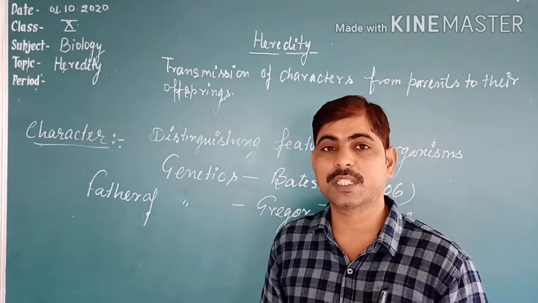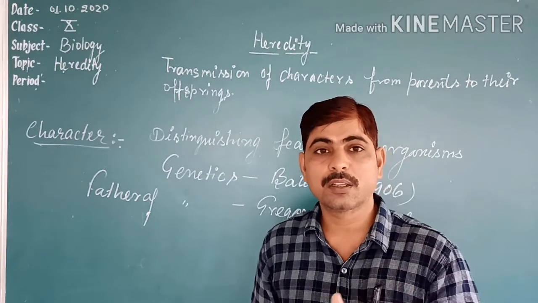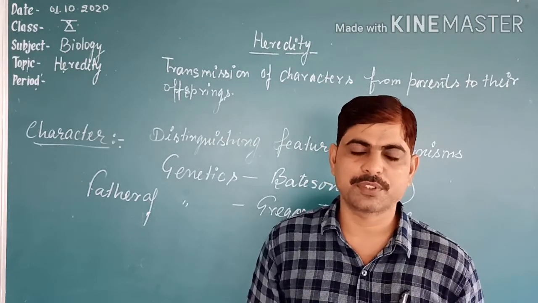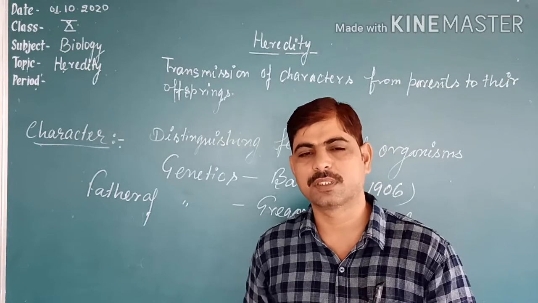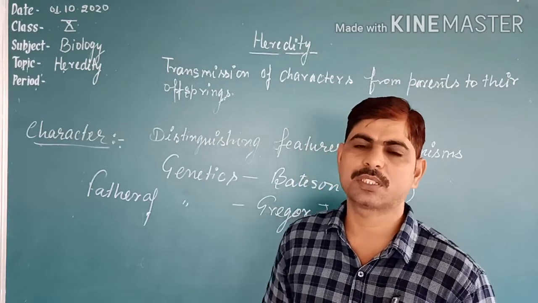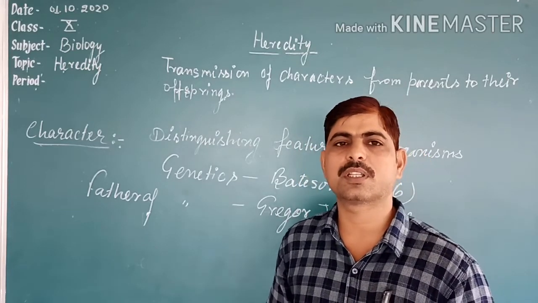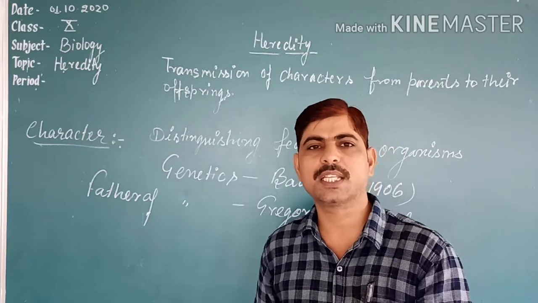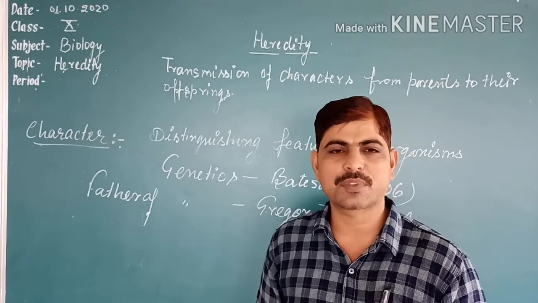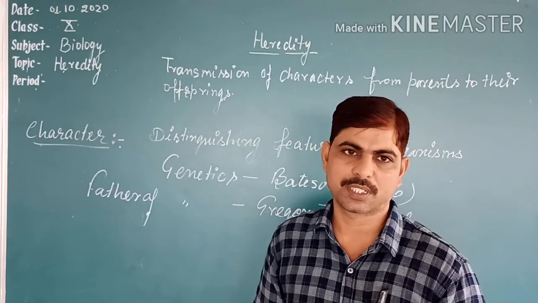How do those variations arise? During the biochemical reactions that happen during reproduction, because none of the biochemical reactions are 100% accurate. So there is a chance of some variations to occur.